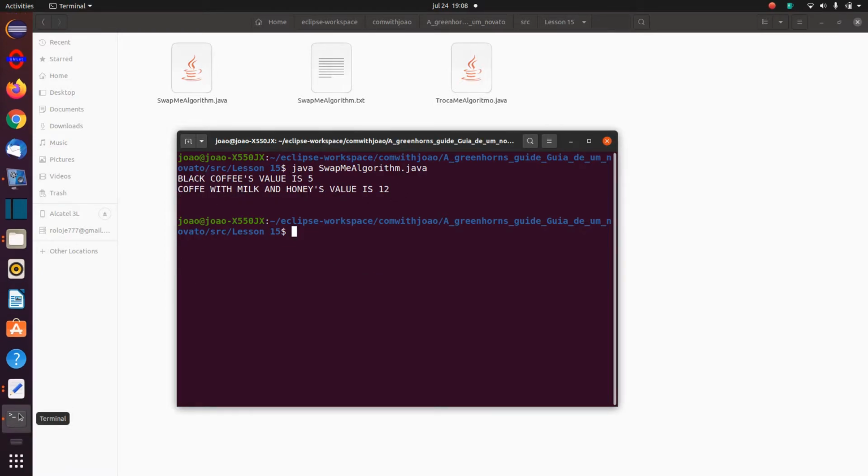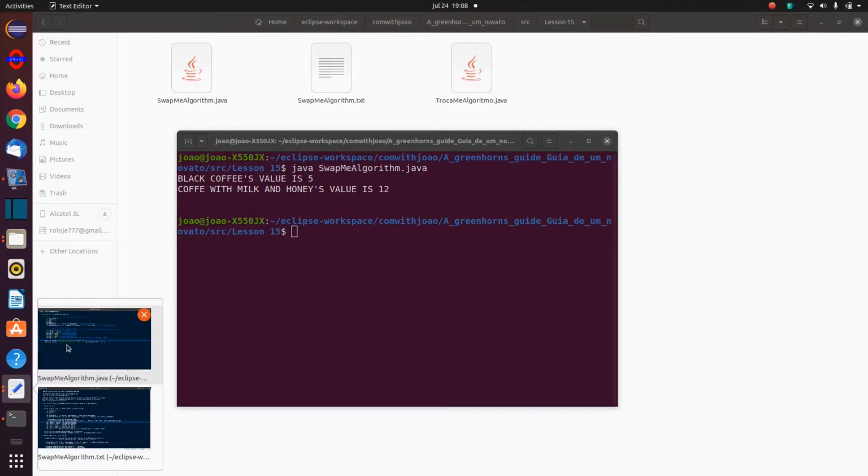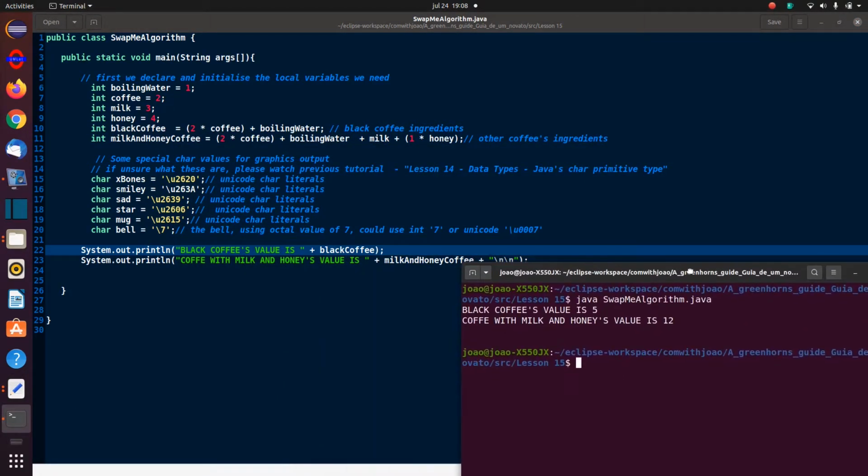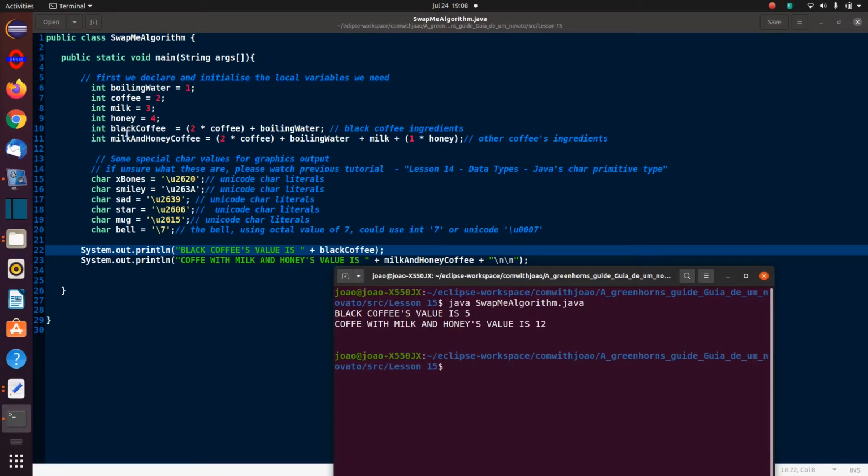So I am now printing those values that I've got here. So this is that over there, which is my black coffee and my milk and honey, which I'm displaying over here. As you can see, black coffee, milk and honey. And there's the two lines over there, those escape sequences which I mentioned before. If you're unsure, on lesson 14 I go into detail about that. Let's carry on with our project though.